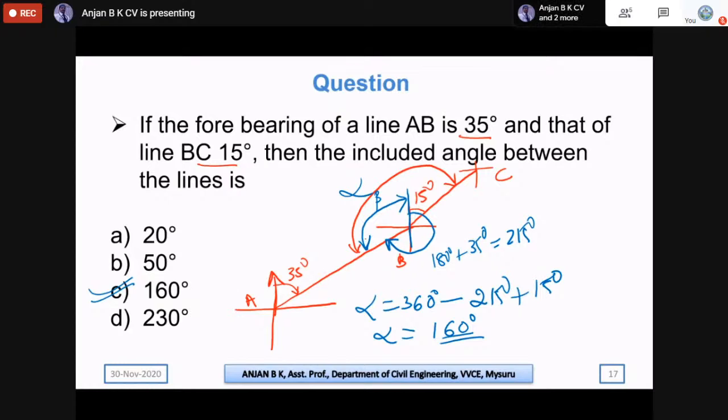And why do we have to take this side only? We could have taken the other side also. If you calculate on the other side, that answer will not be available in the options. There will be two possibilities, because the direction of survey is not mentioned, whether it is clockwise or anti-clockwise. So you have to check for both directions, then select the option. Like that, the questions will be asked.